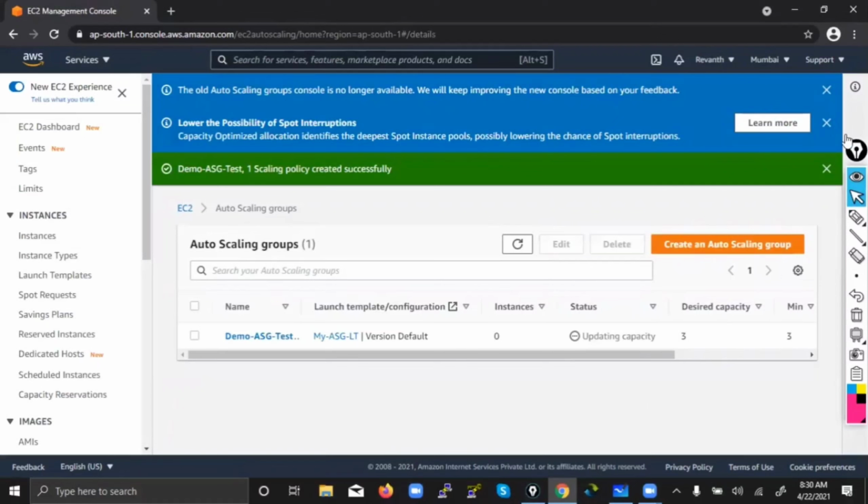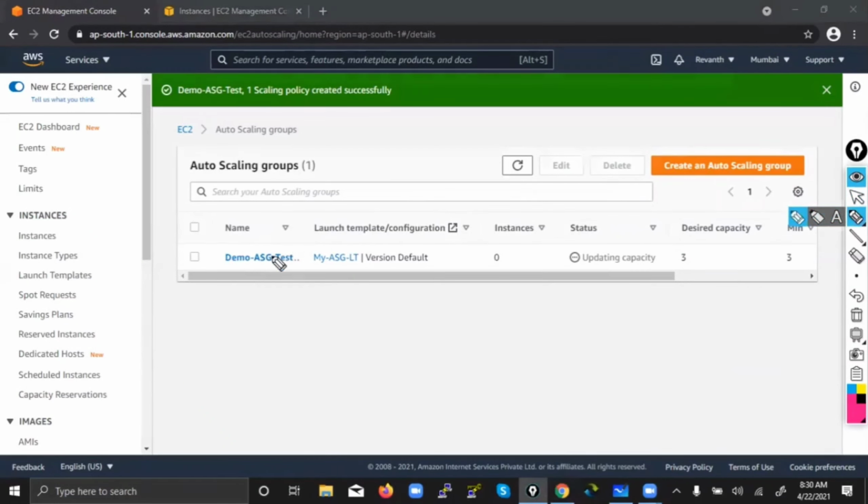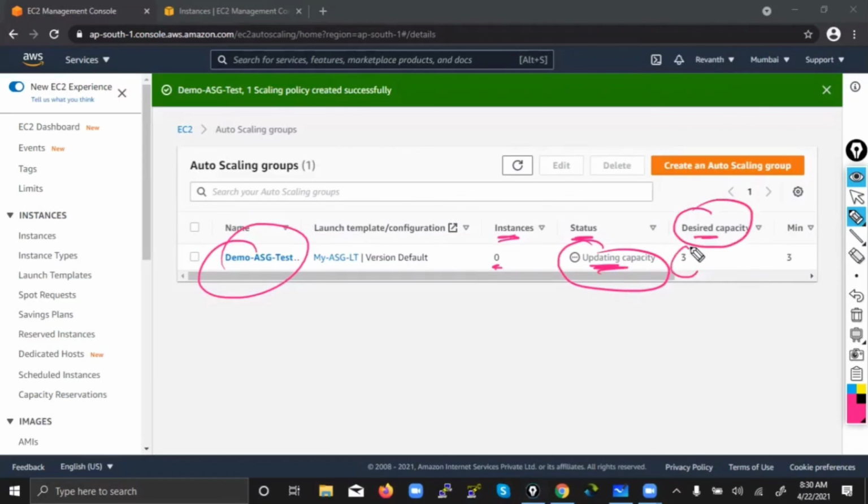Did we launch any machines, guys, in today's class? Did we launch any EC2 instances till now? No, sir. But now we are about to launch, not manually, but with the help of auto scaling. See what it is currently. How many instances are there? Zero. But what is happening now? The status is updating capacity. What is our desired capacity? 3. So if you give it some 5 minutes, this will change to 3.